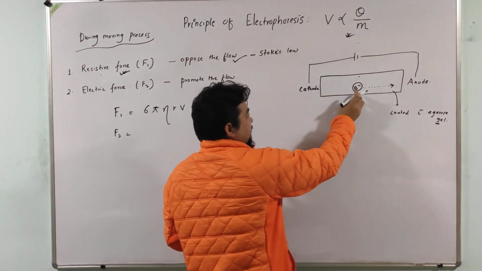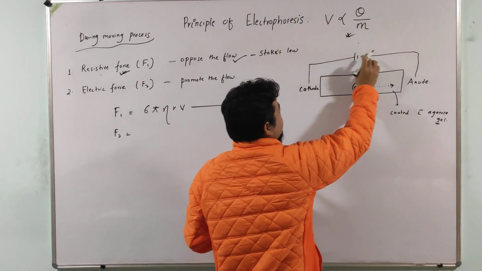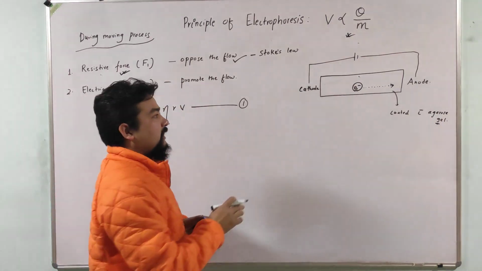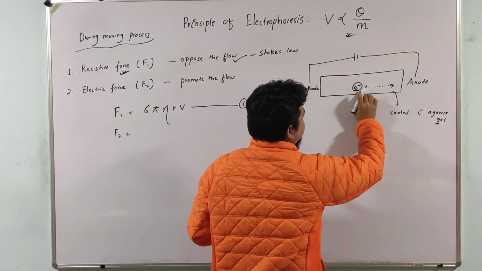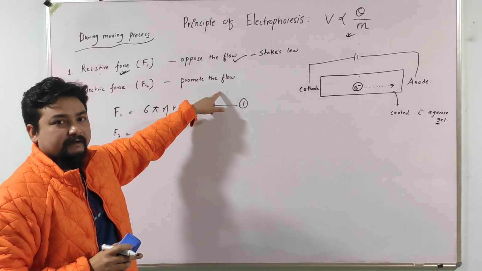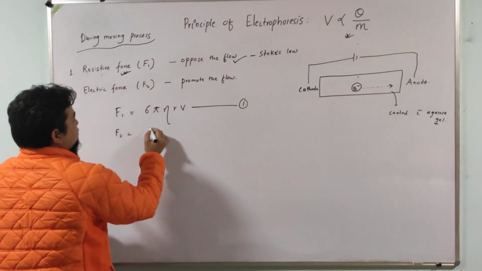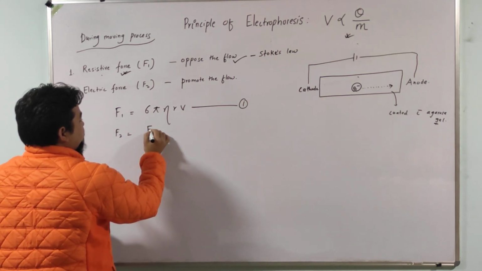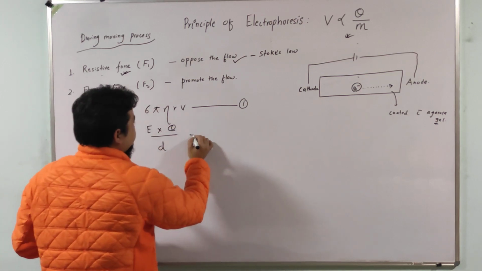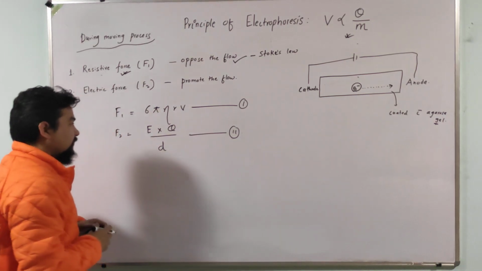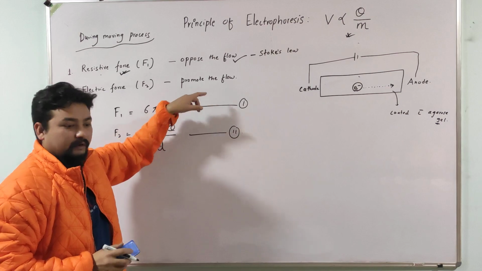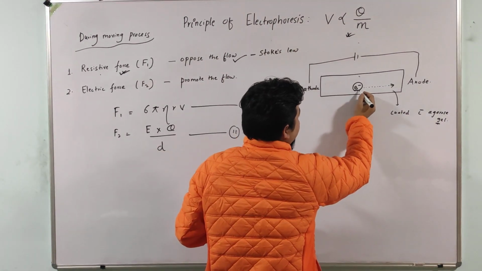Here we have put this anion in an electric field. In the electric field, the electric force helps to drive this particle forward, or promotes the flow. So F2 can be written as F2 equals EQ divided by D, and this electric force moves this anion forward.